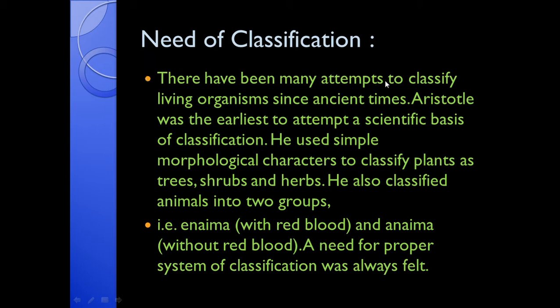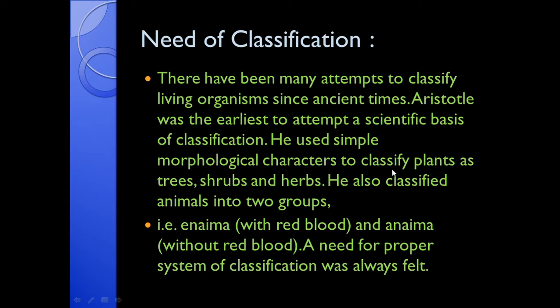See, there have been many attempts to classify living organisms since ancient times. Aristotle was the earliest to attempt a scientific basis of classification. Aristotle was the first scientist to attempt a scientific basis of classification. He used simple morphological characters. Now, what is meant by morphological characters? Morphological characters are the external characters which are visible to us.